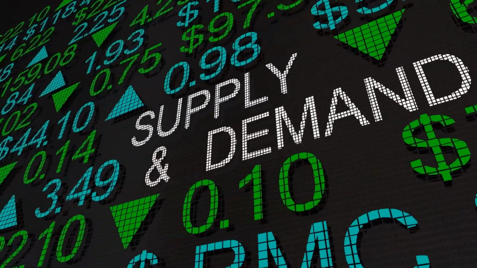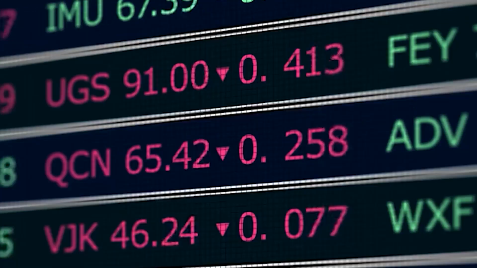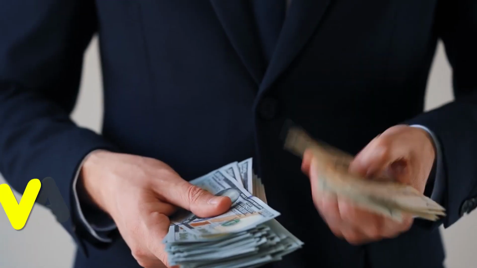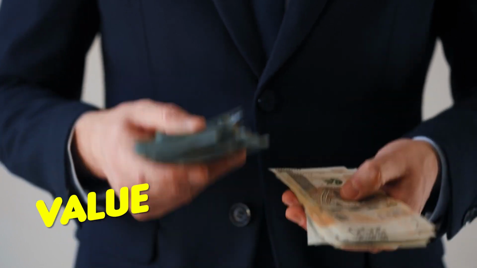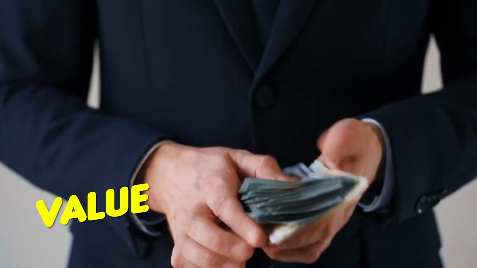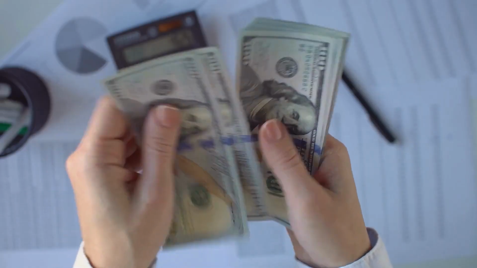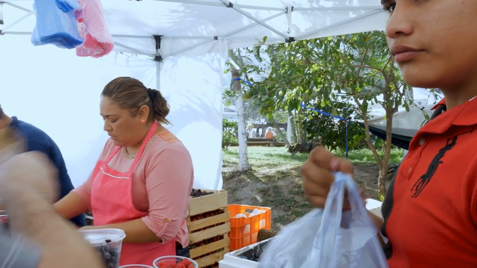It's a game of supply and demand in global markets, swinging back and forth based on various economic and political happenings. Value. A currency's worth depends on its buying power within its own country. Take the US dollar and Mexican peso, for example. The dollar can generally buy more stuff in the US than the same amount of pesos could in Mexico.